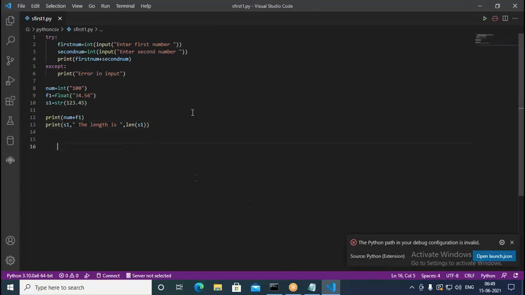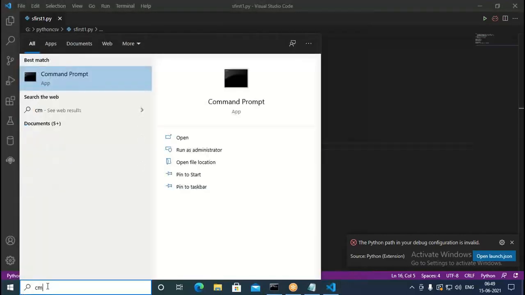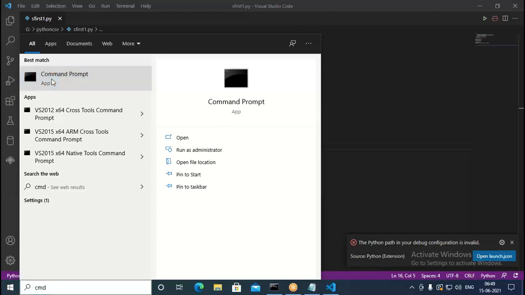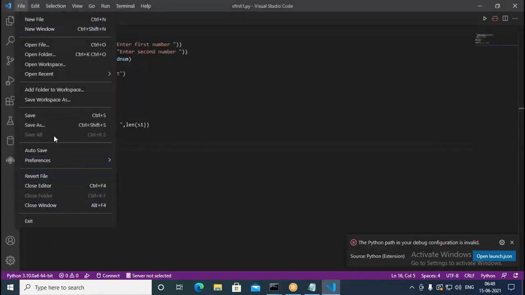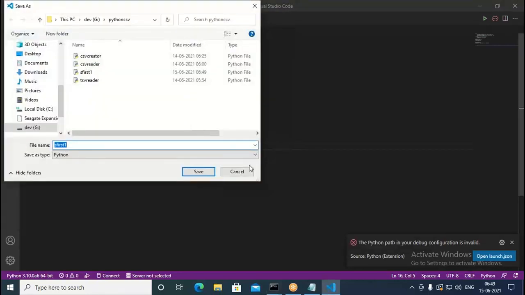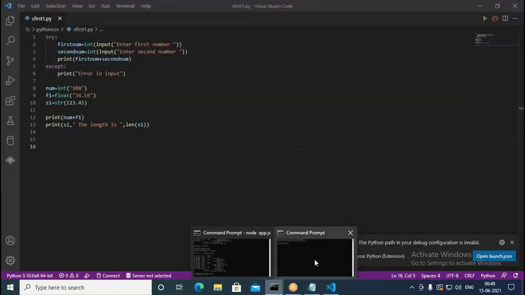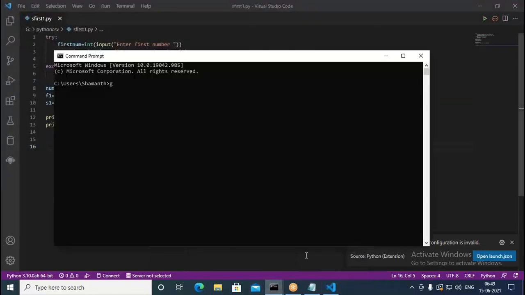Okay, so this is giving some problem. Let us go to the command prompt and try from there. Where have I saved this? Save as, I can see here, Python CSV, the G drive. I think I did not put the .py extension.